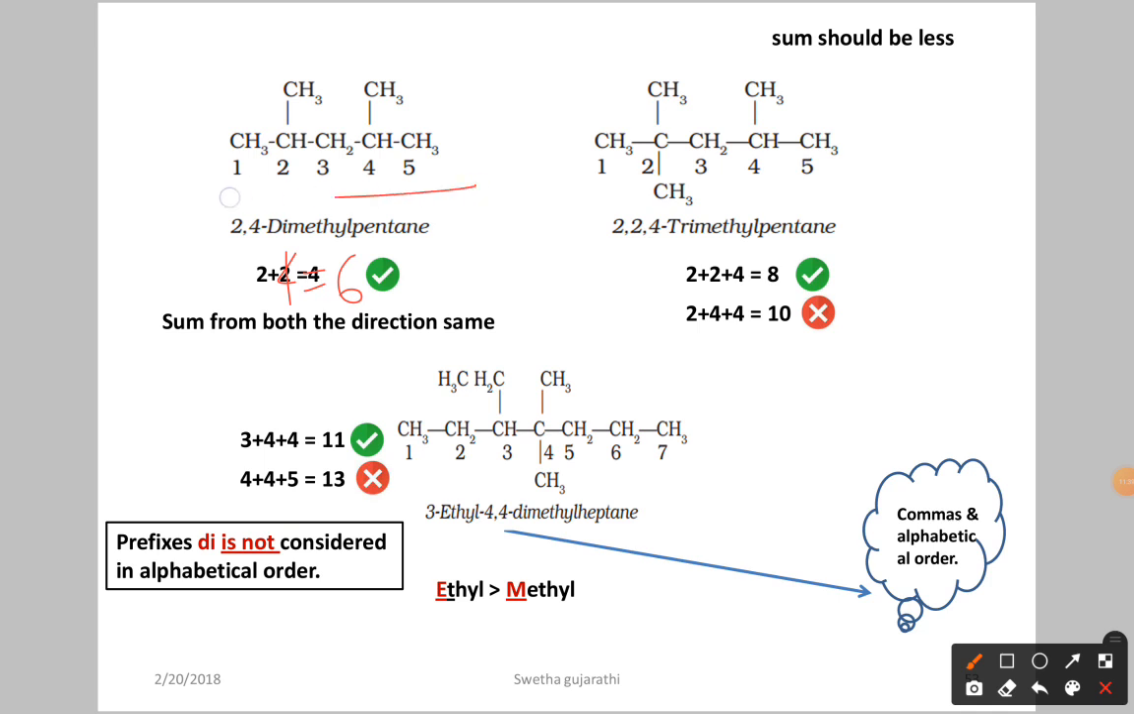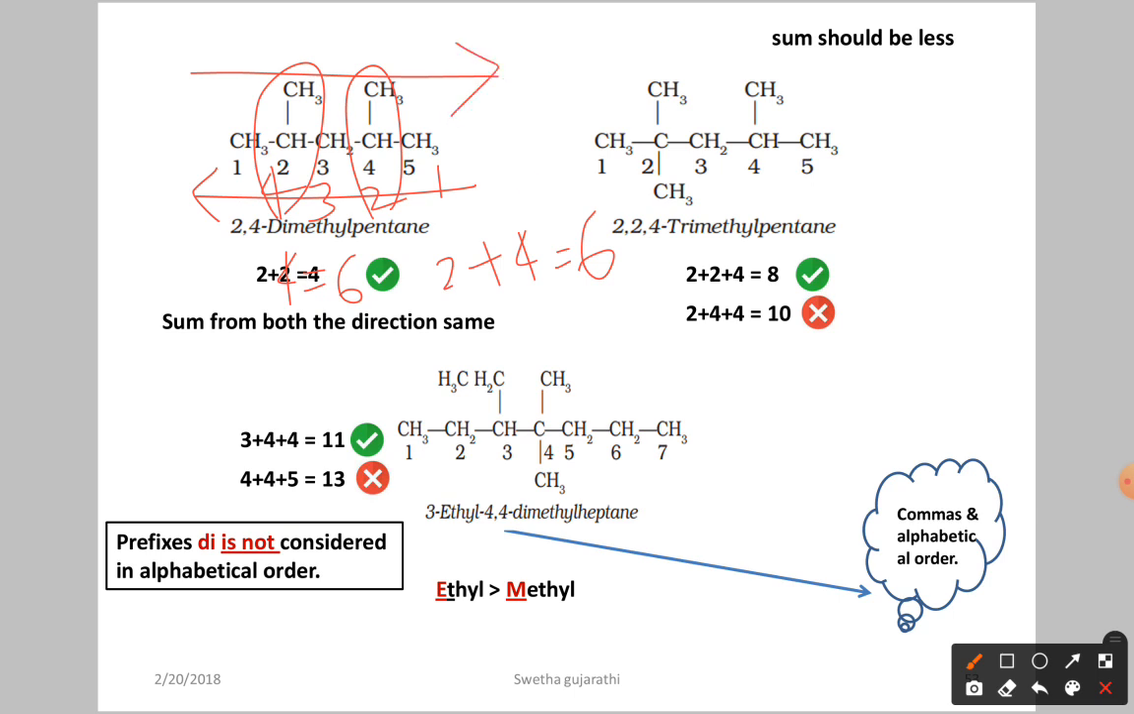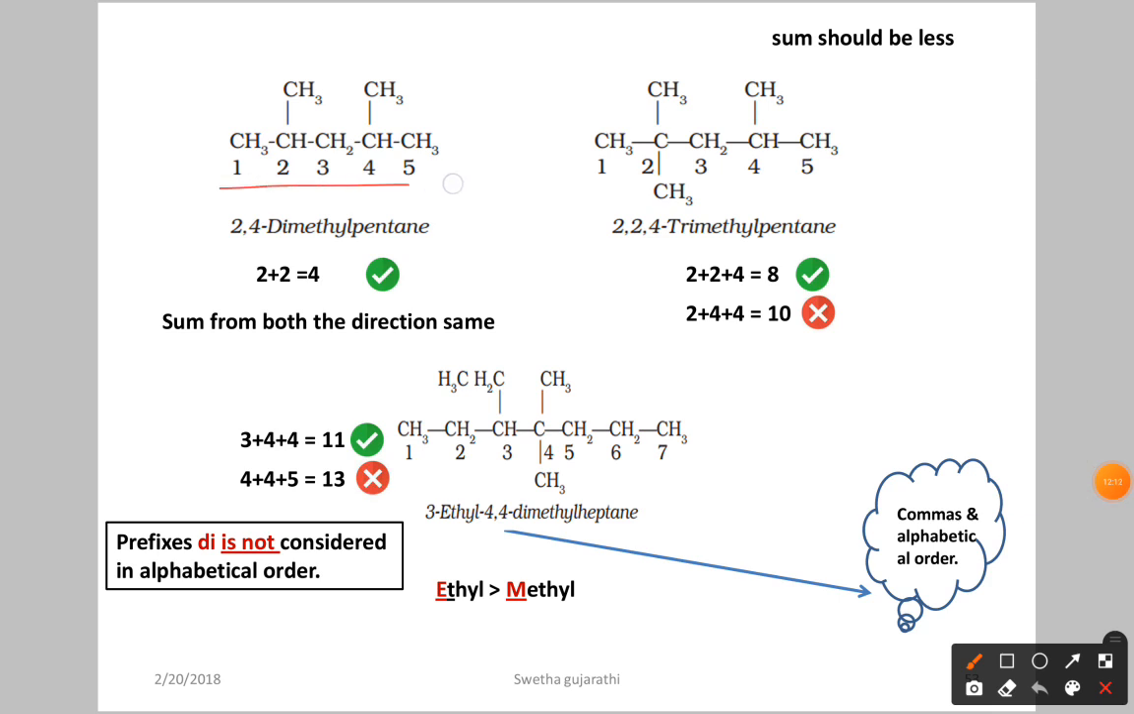Now if you proceed in this direction, what happens? Numbering starts 1, 2, 3, 4. At the second position we have the methyl and at the fourth position we have the methyl. So 2 plus 4 is 6. Either you can go left to right, or you can proceed right to left. Both are the same, so you can proceed in any direction. In our example I am writing the numbering from left to right. So now the numbering is over.